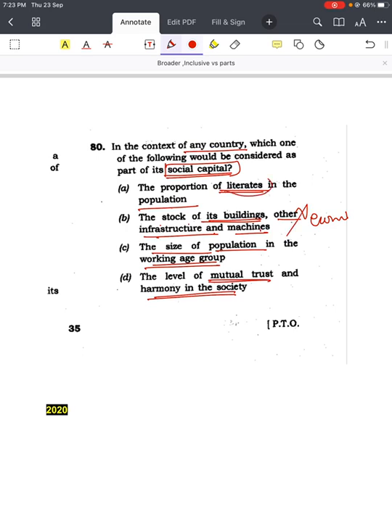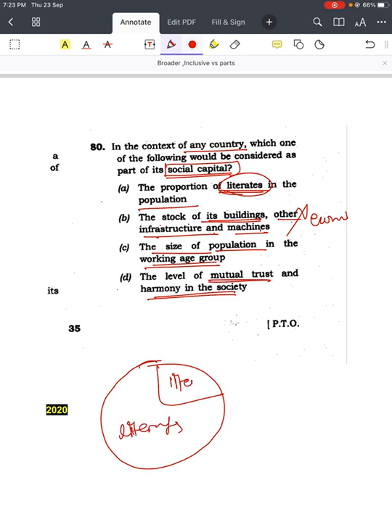First is talking about literates in the population. So see, for example, it is a broader and inclusive option. So here will come some literates. Literates will come here with respect to India. But they are talking about any country, right? You don't have to consider India only. So literates, for example, this is the literates.